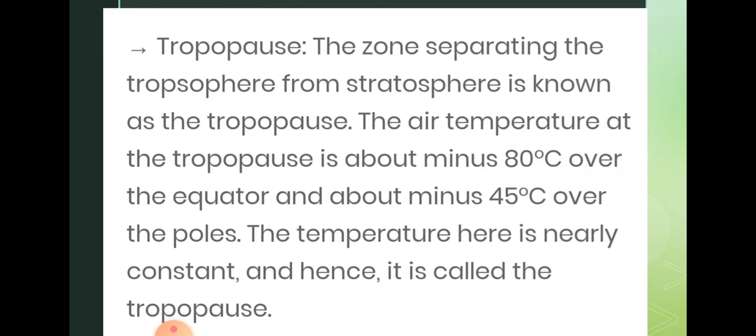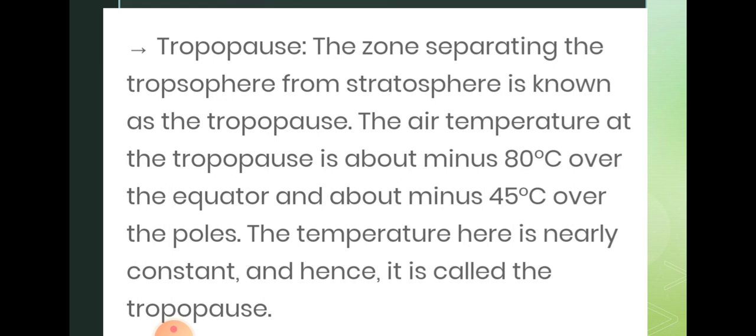Then the tropopause, the zone separating the troposphere and the stratosphere, because after the troposphere we find different characteristics of the atmosphere. So the zone which separates the troposphere and the next layer, the stratosphere, is known as the tropopause. Pause means it stops for a little bit of time. It means that here one layer has ended and another layer is starting.